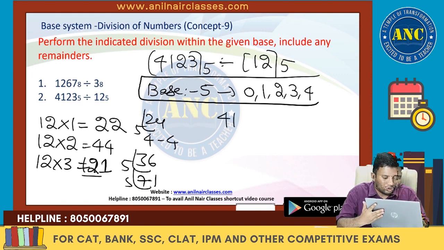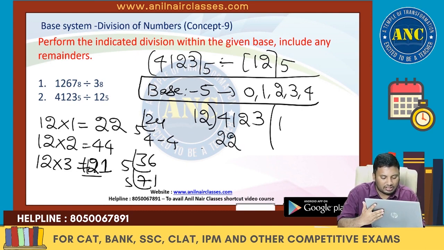Now 4, 1, 5, 2, 3 is divided by 12. 12 3s are 36, 1, 2, 1. So 12 1s are 12.